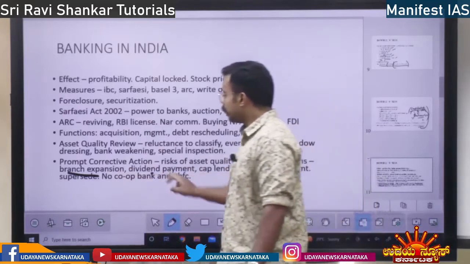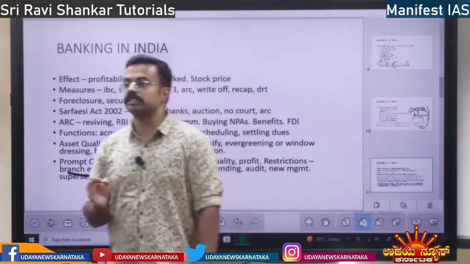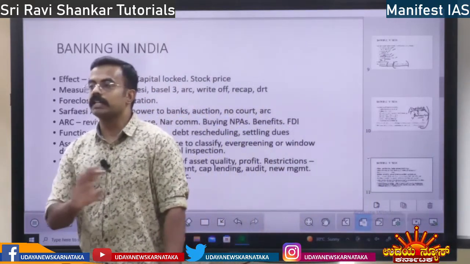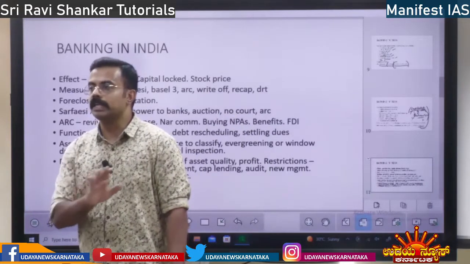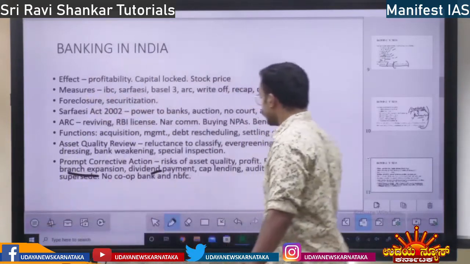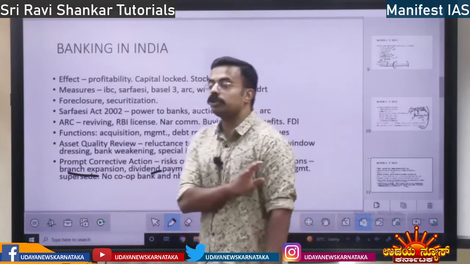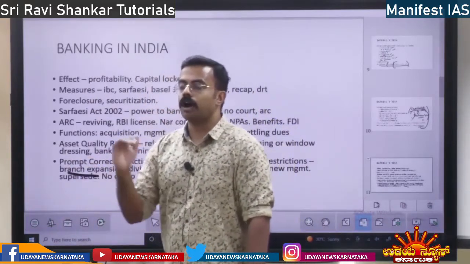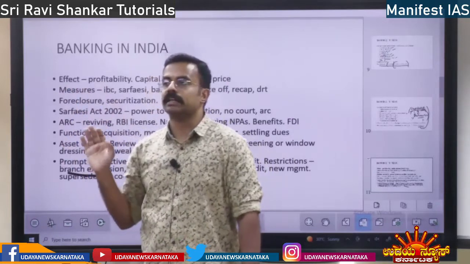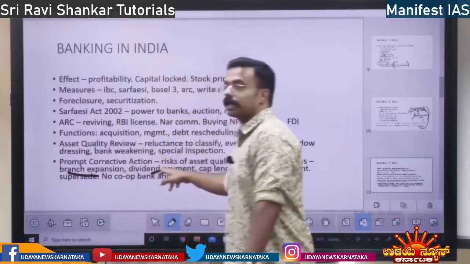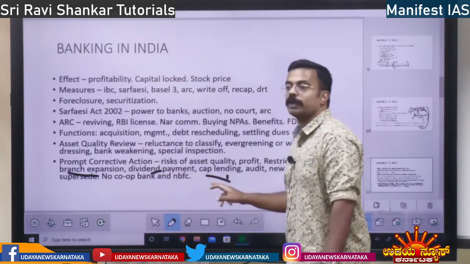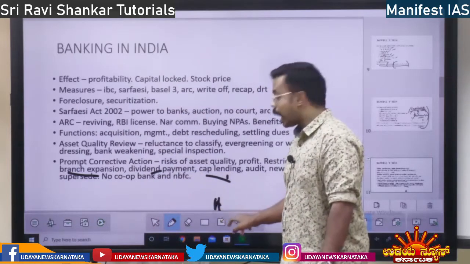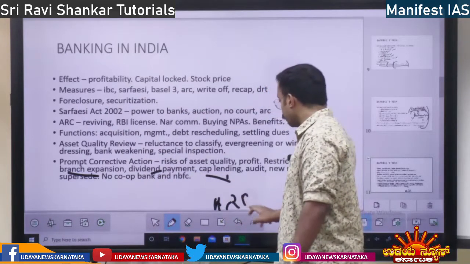Then dividend payment. The shareholders in the bank, for them there is no dividend payment. They cannot pay dividend from profit. That is the second condition. Then you should not lend any money, or you can give only this much lending. That is under PCA, prompt corrective action. That will be the condition imposed by whom? RBI upon the banks.